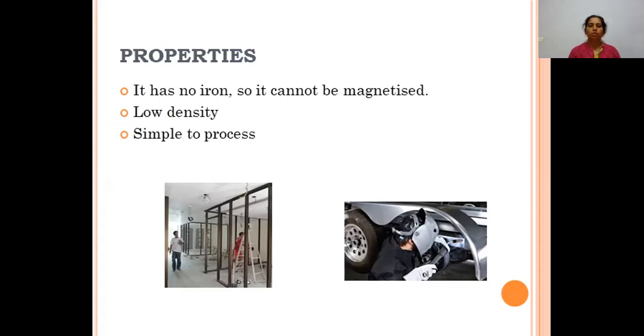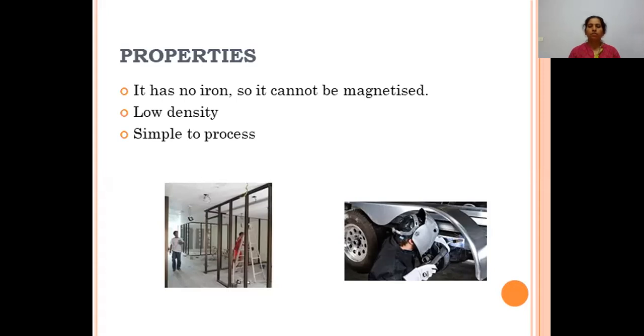As I said, it has corrosion resistance, it is a lightweight metal with very low density, and it has no iron, so it cannot be magnetized. It is easy to work with. It can be welded. It can be easily fabricated. It works very well in all types of climates.